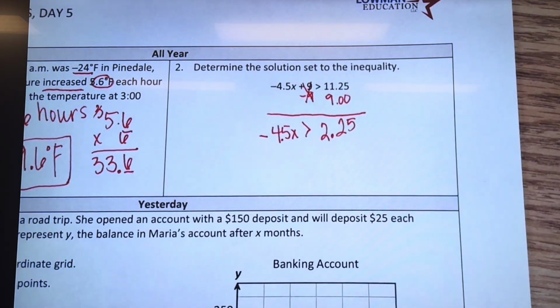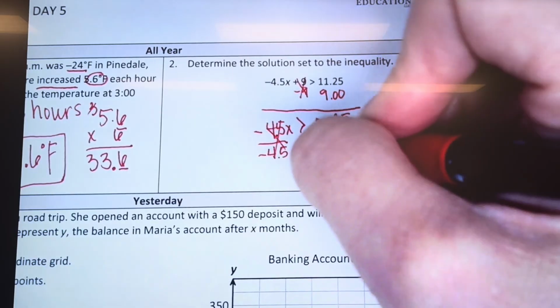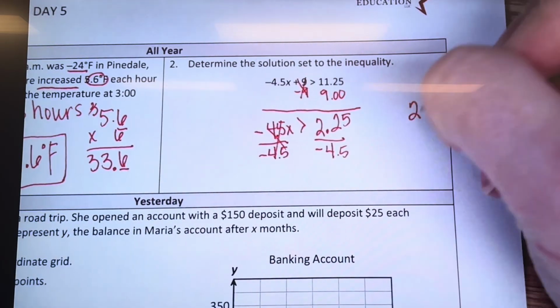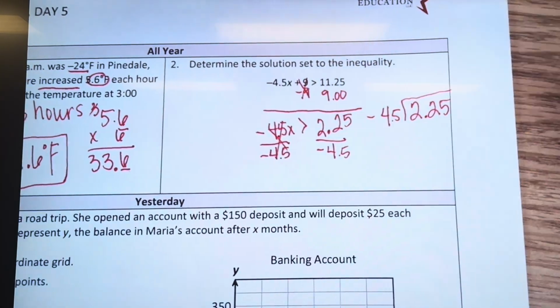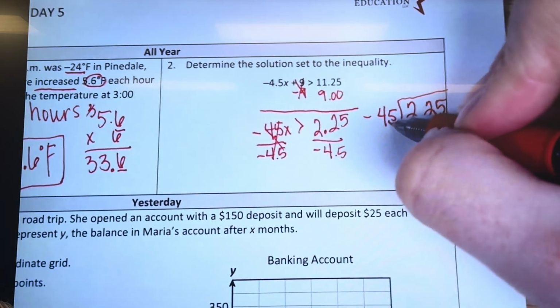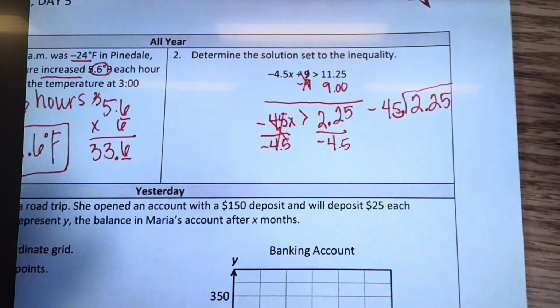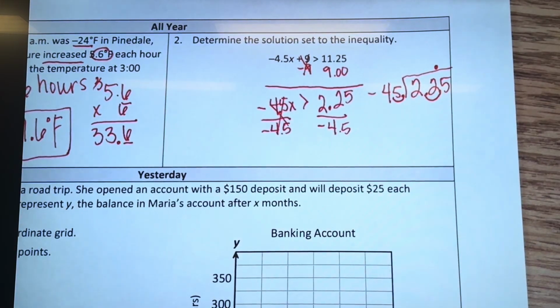Now what, Corbin? So now we would divide. You would divide 2.25 by negative 4.5. Okay, so 2.25 is going in the house, negative 4.5 here. There's a decimal on the outside, so what do I got to do, Becca? Yeah, move it to the end. However many times I move it on the outside, I have to move it on the inside. Then come up here. Okay, so 45 will not go into 22, but it will go into 225. How many times do you think?